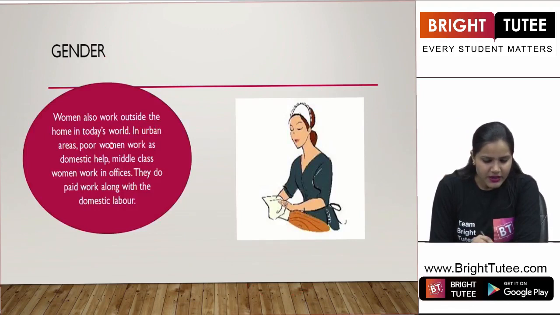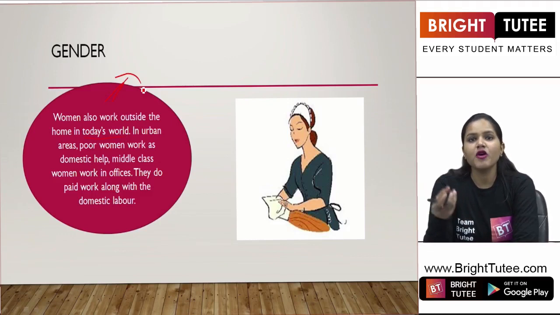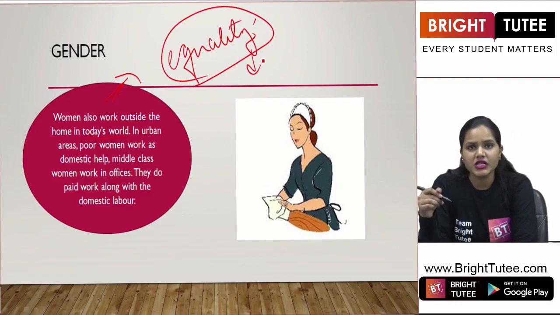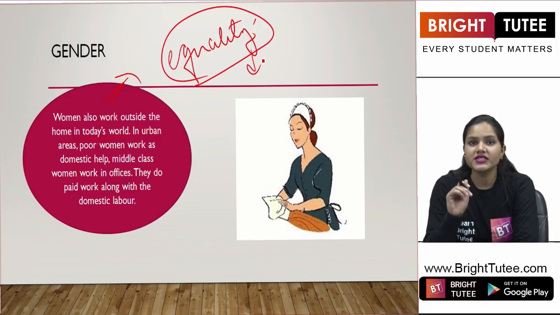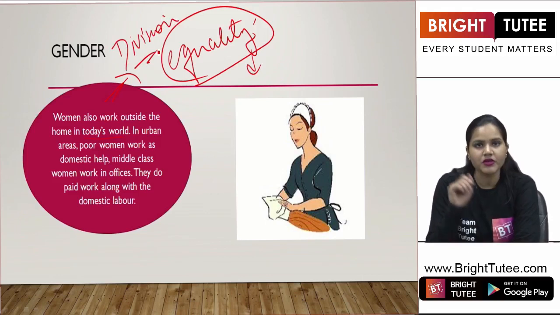Women also work outside the home in today's world. Definitely, in your society, you might see women going to offices, or when we are talking about the rural areas, women working in the fields. So definitely they are working outside the home. But when we talk about equality between males and females, are we getting that in our society? Do we see that around in our society? Sometimes we see it, sometimes we don't. So definitely that is the gender division that we are talking about here.